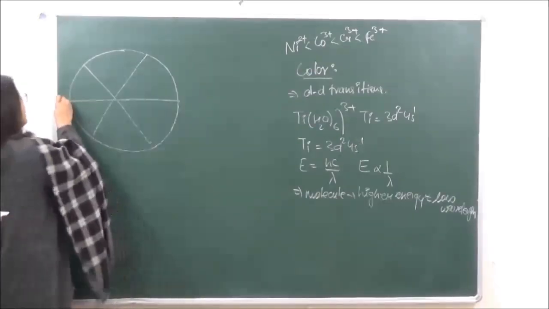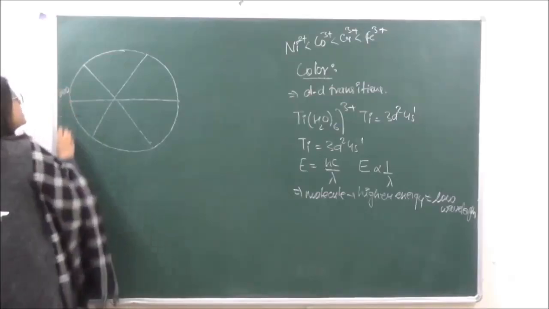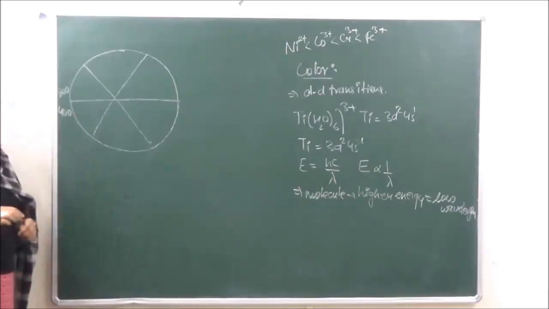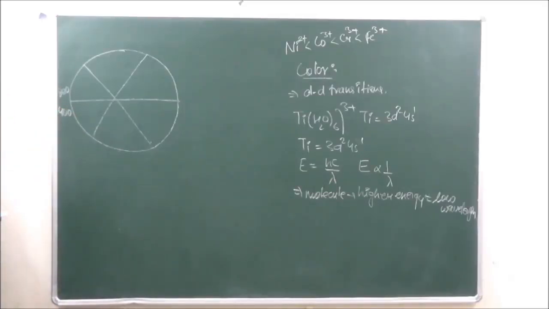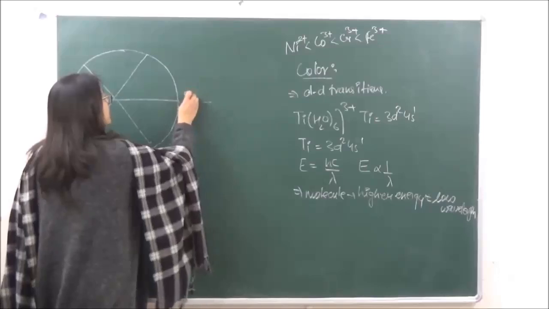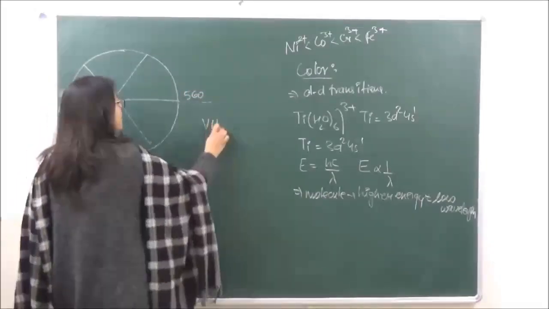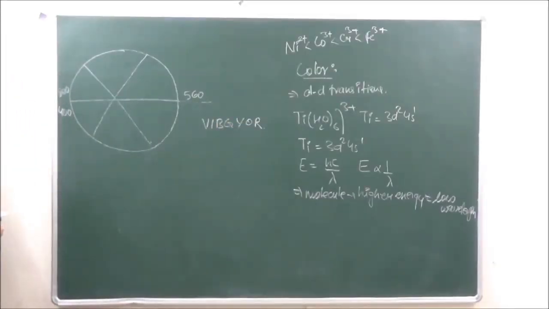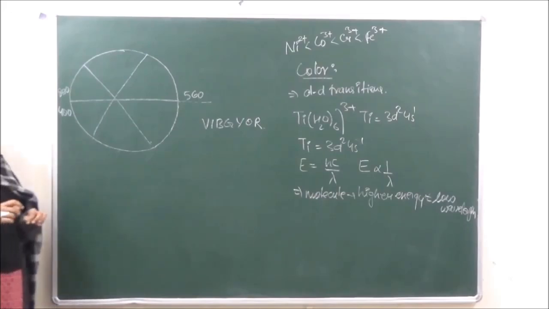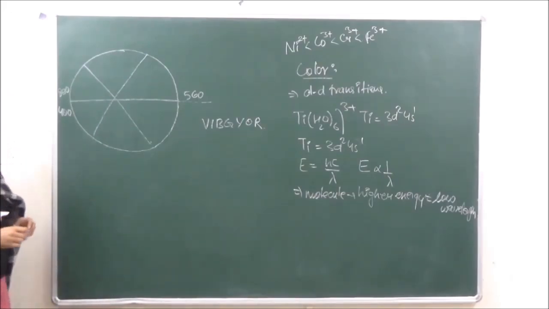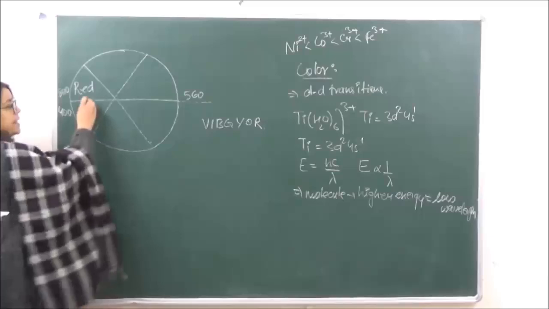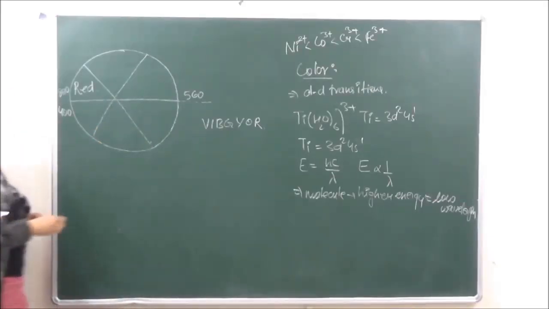ठीक है? Now let's see that above this is 800 nanometers, and below this is 400 nanometers. And you also know that the visible radiation is in between 400 to 750 nanometers. ठीक है? And this over here is going to be 560. So we have VIBGYOR. Okay, where violet is going to have the least wavelength and red is going to have the highest wavelength. Okay. Now anything which is going to absorb red, it is going to emit over here green.